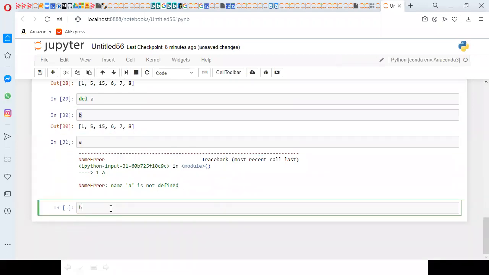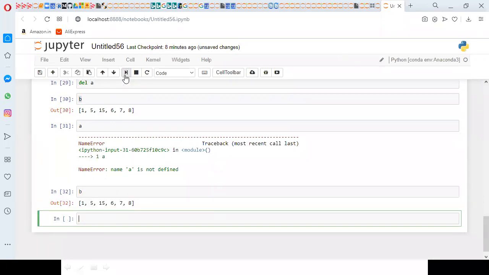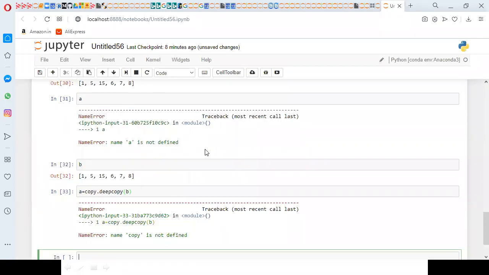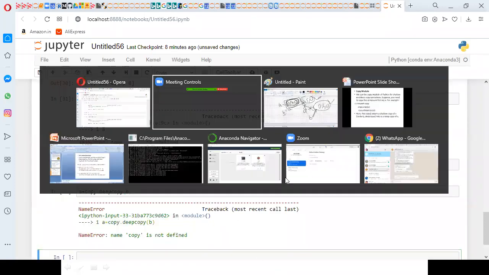For example, now I am having B. Simply I am saying A equal to B dot deep copy. Sorry, copy is an object, deep copy of B. Sorry, I need to import that one. Otherwise, I will directly take it.